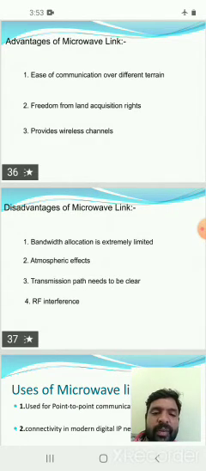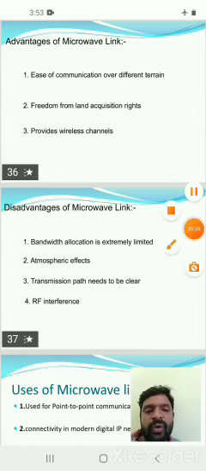The transmission path needs to be clear. In microwave links, from one antenna to another antenna, or one tower to another tower, or one repeater to another, the path needs to be clear, otherwise the signal is attenuated. RF interference, that is, interference from other RF signals. So these are the disadvantages of microwave link.